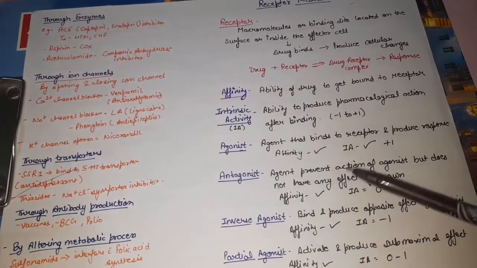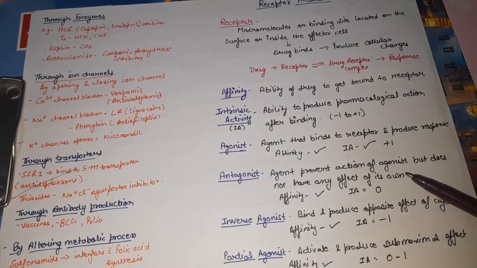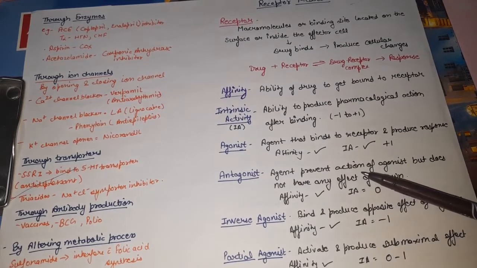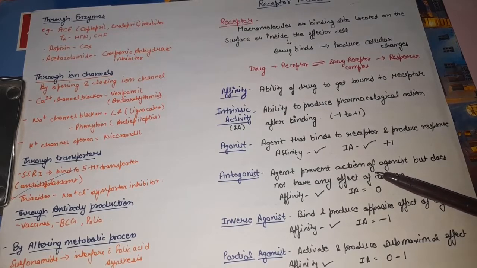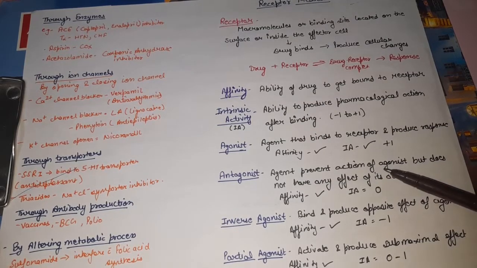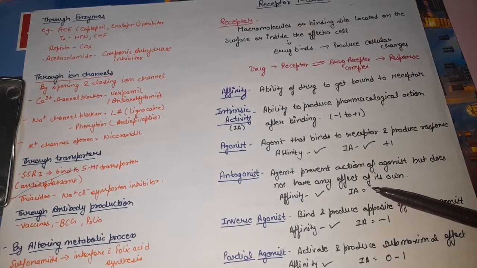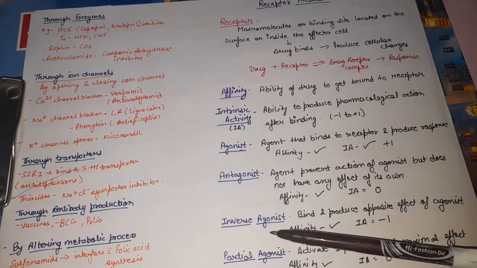Next is antagonist. What are antagonists? These are agents which prevent the action of the agonist but do not have any effect of their own. The antagonist will bind to the receptor so that the agonist is not able to bind that receptor, but the antagonist does not show any effect, meaning they do not produce any pharmacological action. They block that receptor so that the agonist is unable to bind. So antagonists also have affinity but intrinsic activity, that is pharmacological action, is not present, so its intrinsic activity is 0.